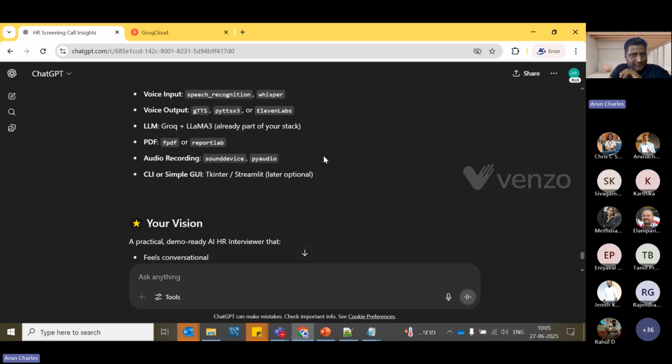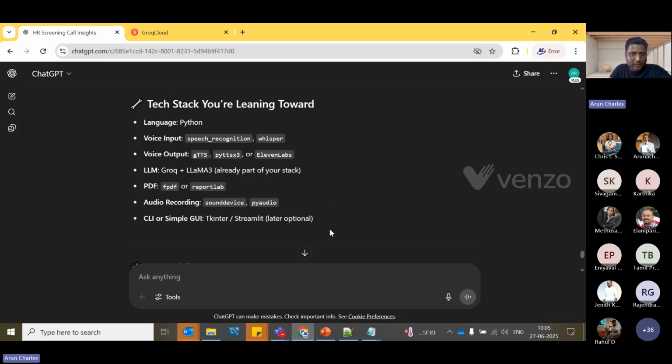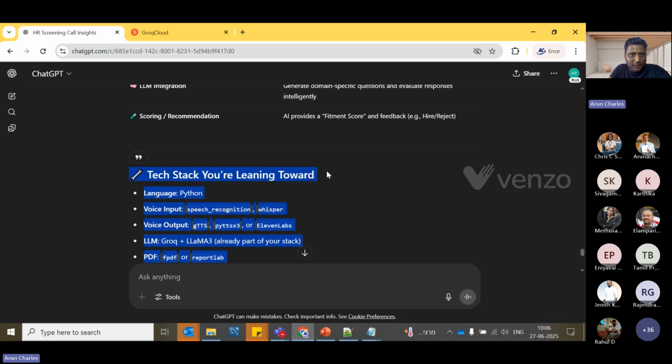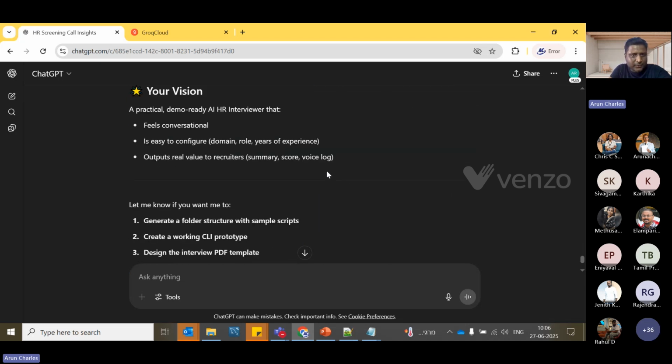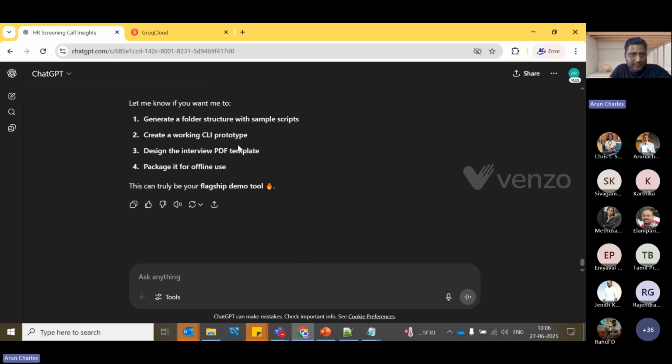When we started, we didn't know what we needed to use and how to use it, but now the AI itself has helped us, at least for us to have some idea. So now I'll just answer the AI that I will go for CLI, and wait for my prompt.